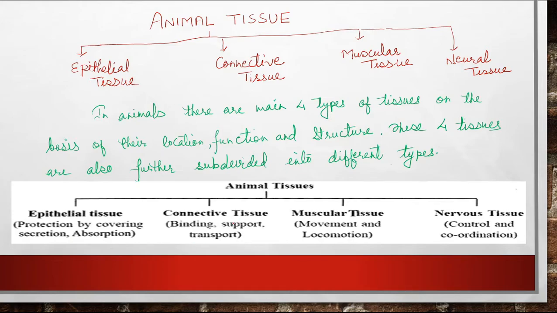Connective tissue binds the organs, gives support, makes the framework of the body, and helps in transportation. That means they are connecting the whole body. Now muscular tissue mainly helps in the movement and locomotion of different parts and of the full organism. Then nervous tissue is meant for control and coordination of each and every activity of the body. So we'll discuss one by one.